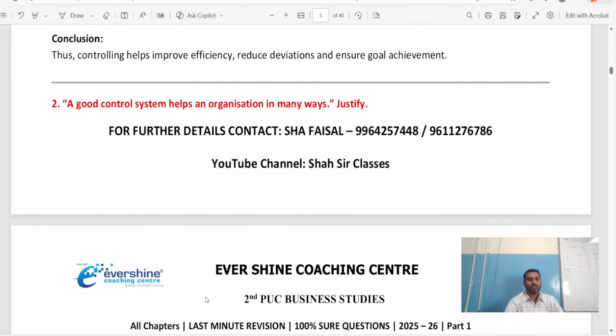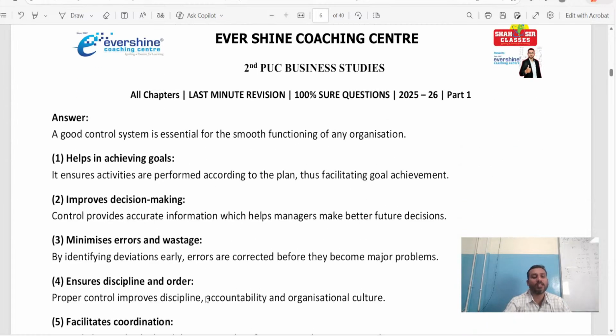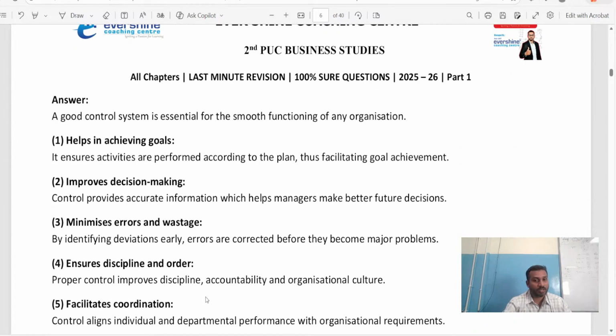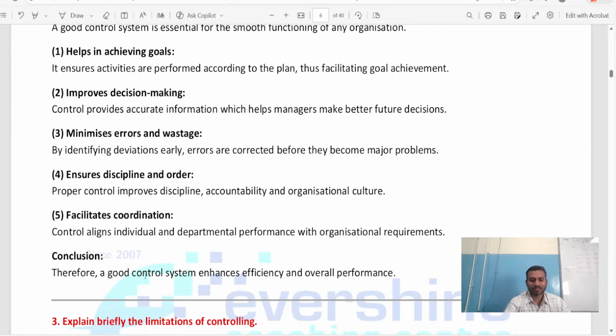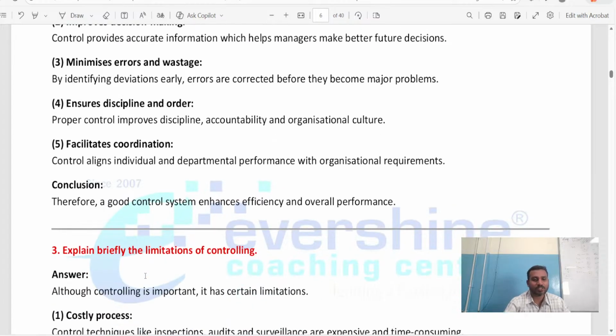Next question. A good control system helps an organization in many ways. Justify. Again, same thing. Why is a good control system required? For the smooth functioning of any organization, a good control system is required. So we have written the introduction here. Then you can see again the same points and finally the conclusion. Same thing. See, what all I have explained, the same thing is repeating, nothing else much.